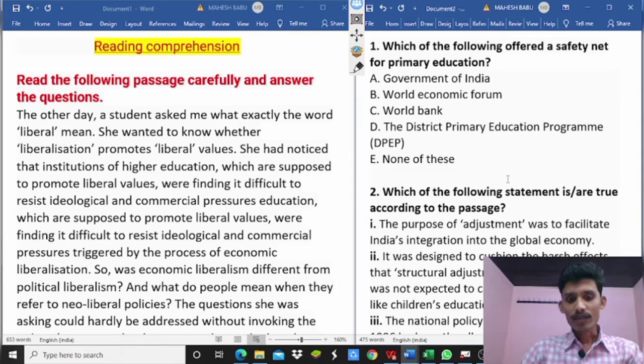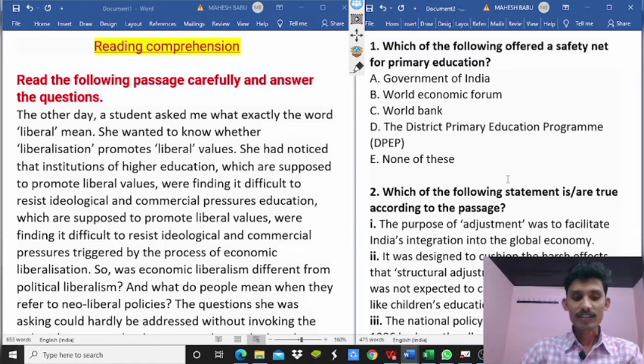Then we are going to discuss what types of questions were asked in previous papers. Reading comprehension appears in different examinations: banking examinations, SSC examinations, insurance examinations and other competitive examinations. So here we are going to discuss some sample model questions asked in previous years.